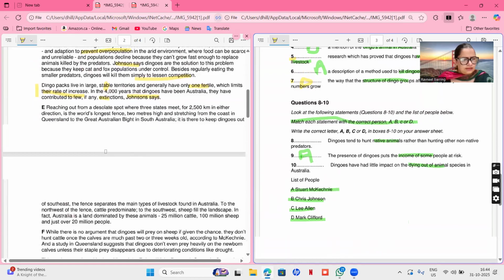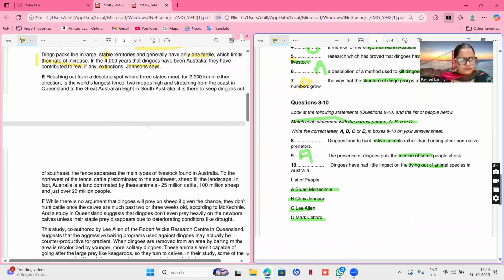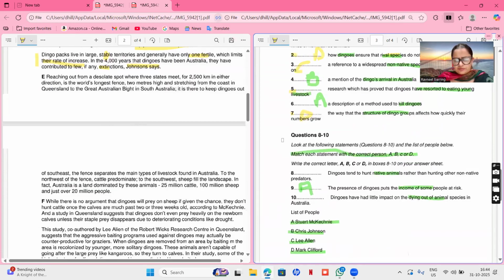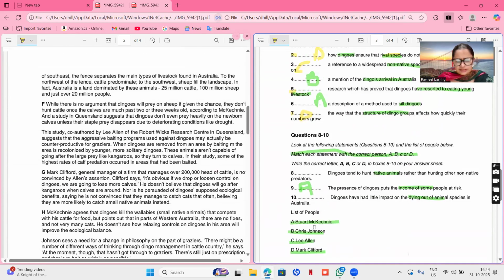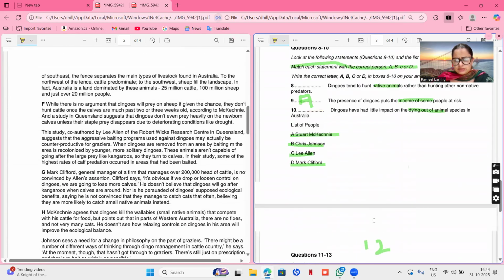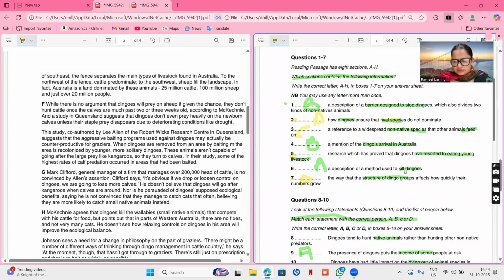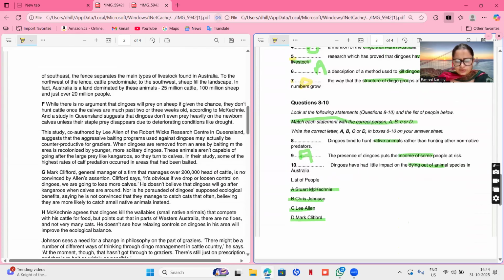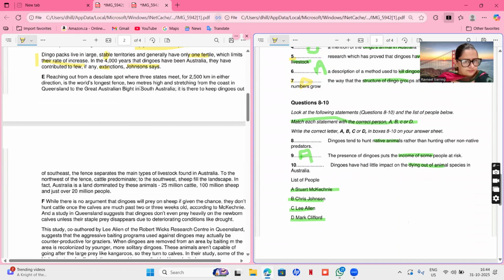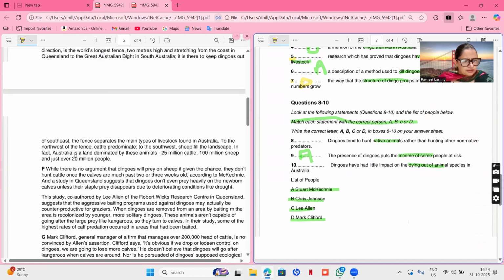Okay. E paragraph. So now we need not read everything because we just want one thing, which is eating young livestock. So we'll find that word and we'll find these names. So see if there is some name. And otherwise we should be all good.